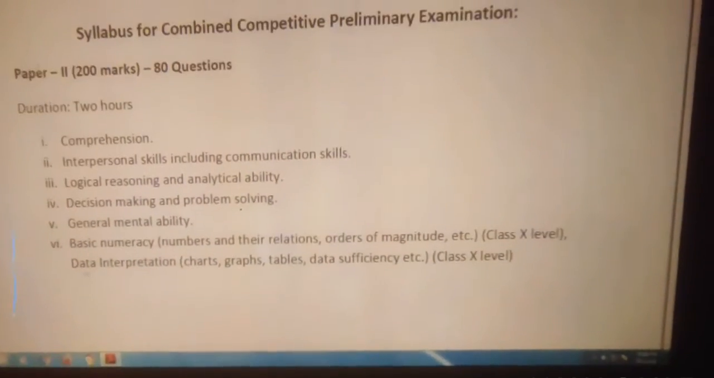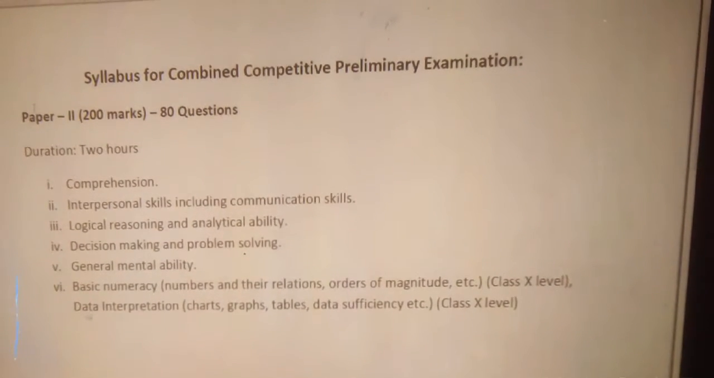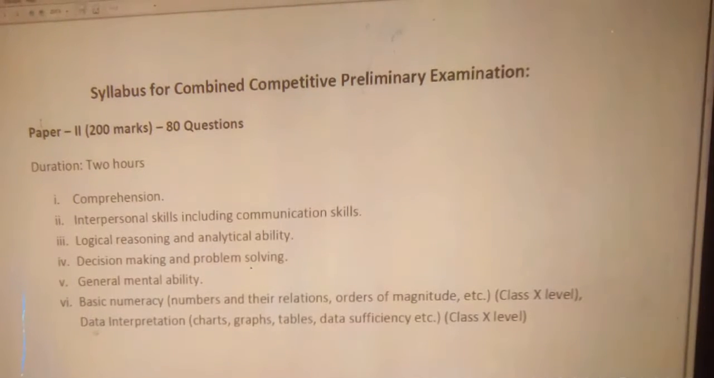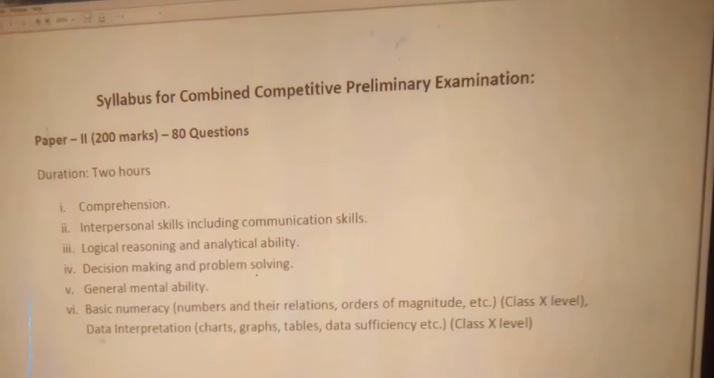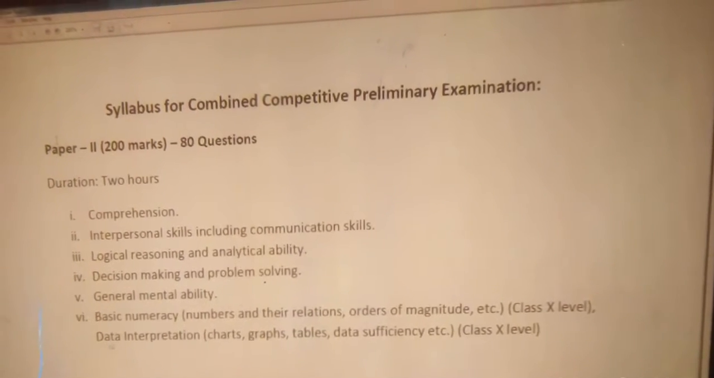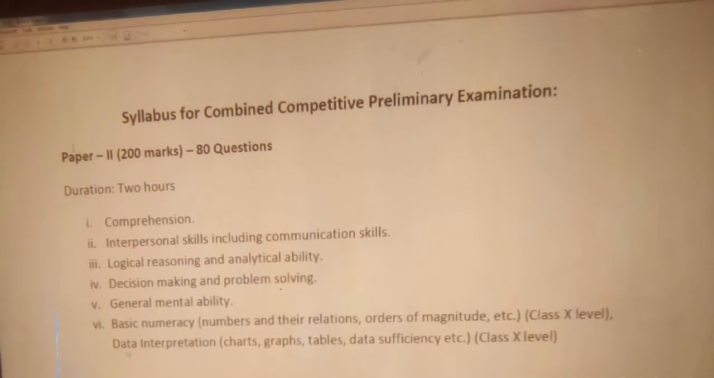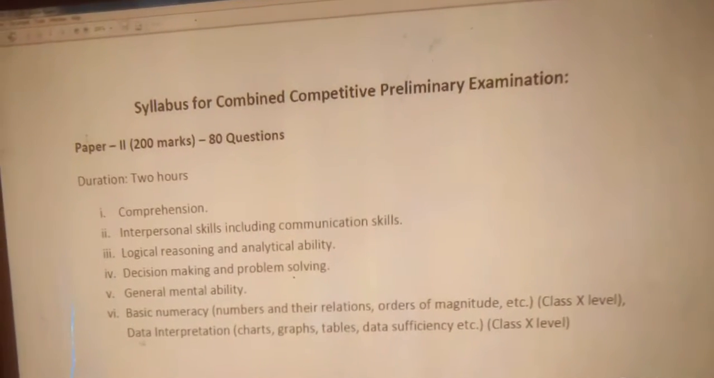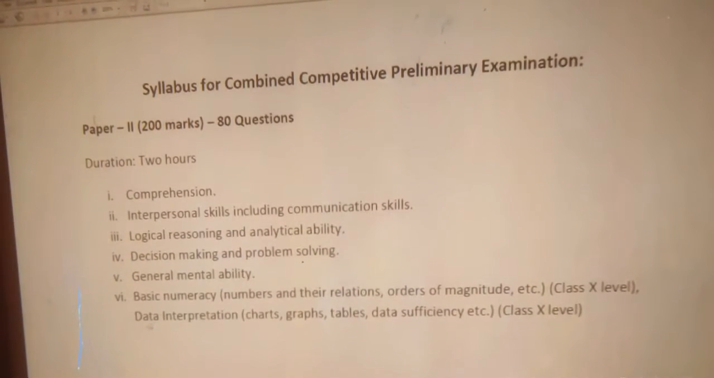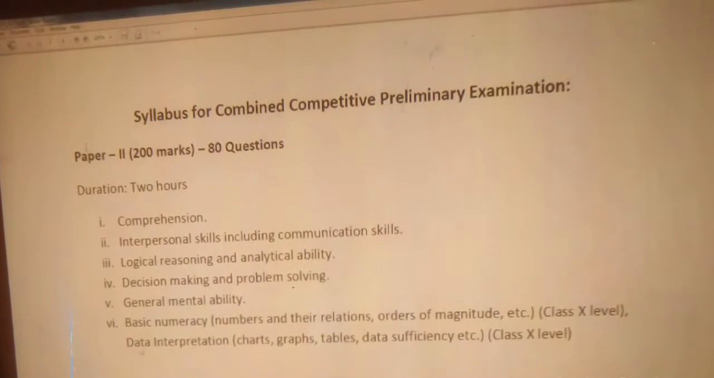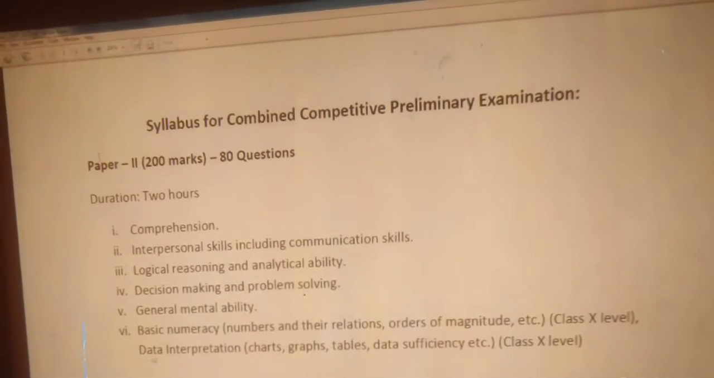The second paper syllabus for the combined competitive. Now you can see here. So paper 2, 200 marks, 80 questions, duration 2 hours. Also the preliminary examination second paper. So here, number 1, comprehension. So comprehension means how well you can understand the language, English language skill. That will be just a comprehension passage. You have to read, and on the basis of that there will be some questions, and you have to read the passage and attempt the answers.